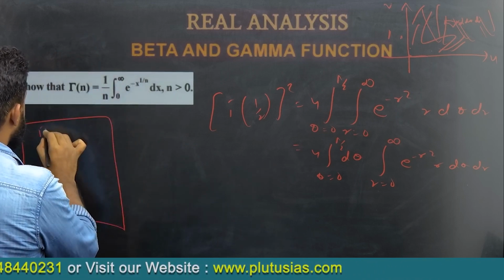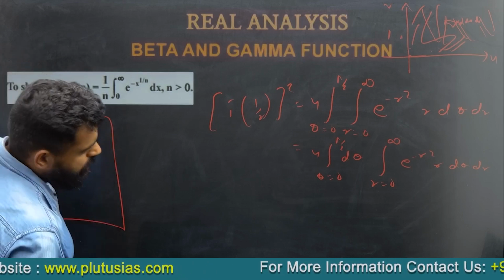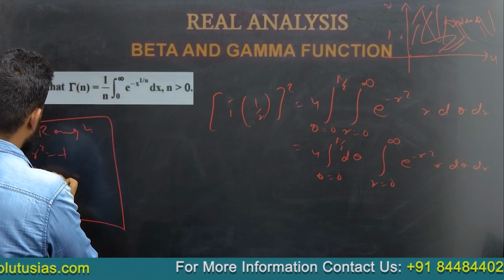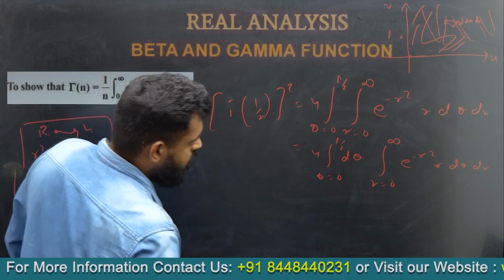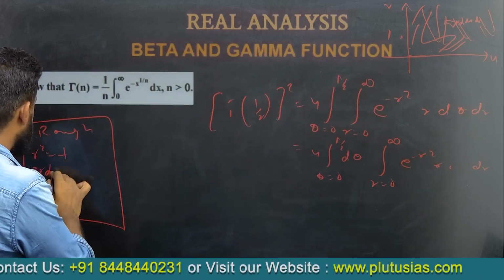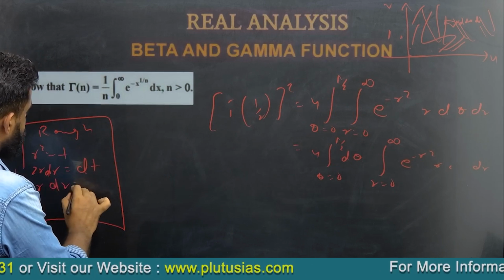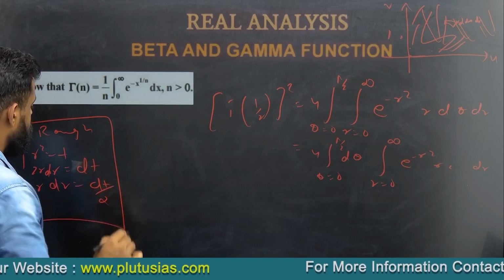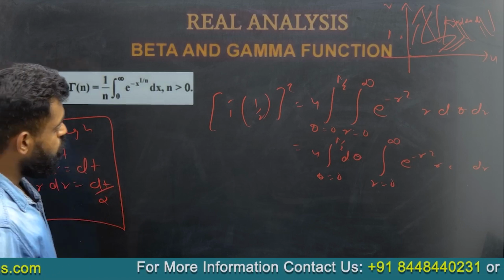If we put r square equal to t, then we get 2r dr equal to dt, or r dr to be dt upon 2.